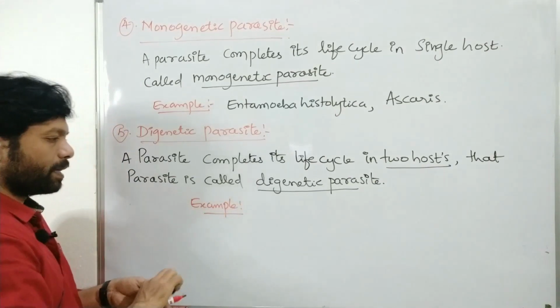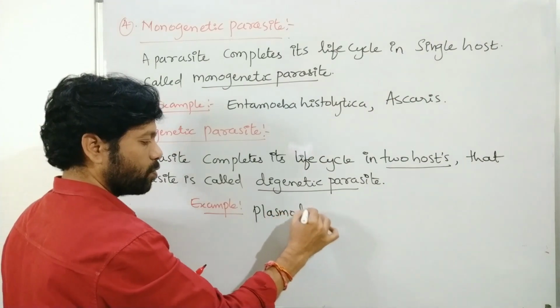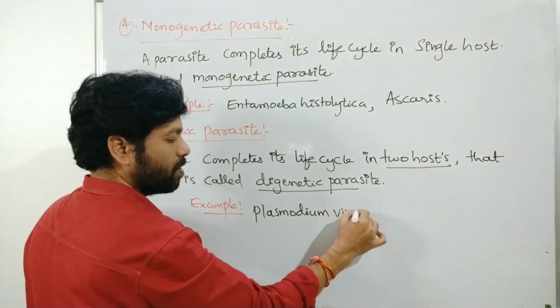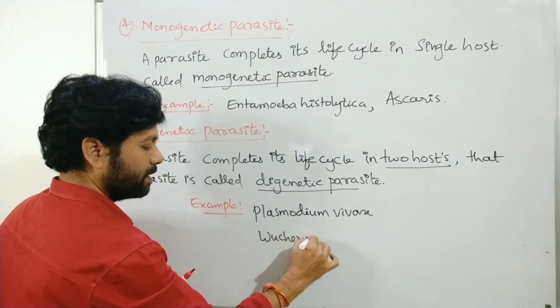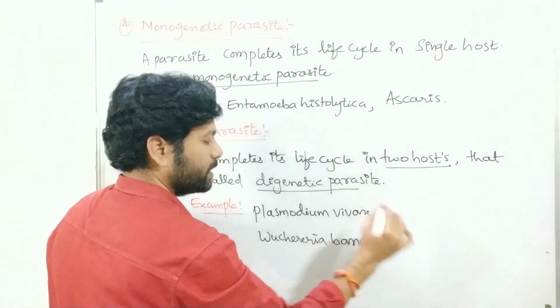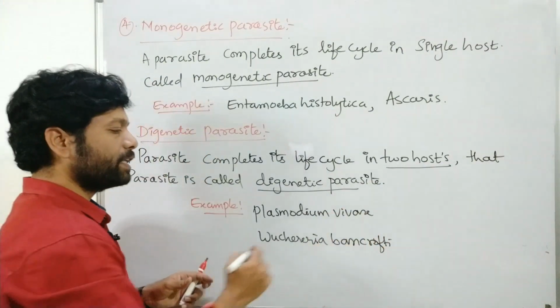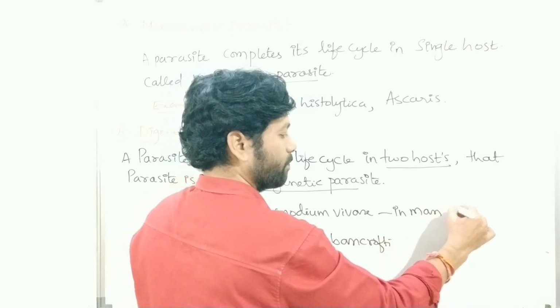Examples: Plasmodium vivax and Wuchereria bancrofti. These complete the life cycle in two hosts, man and mosquito.